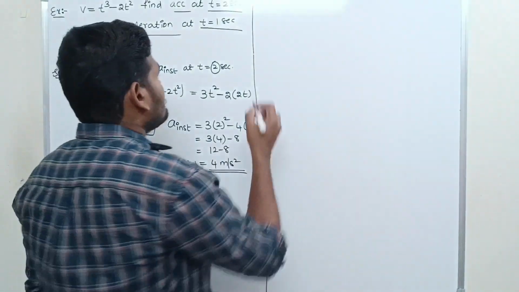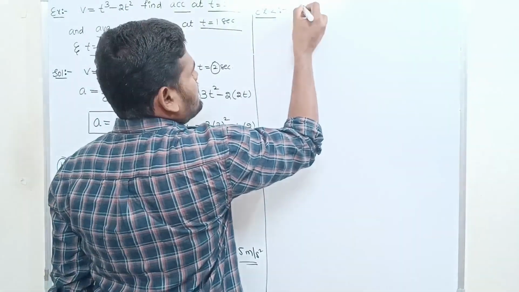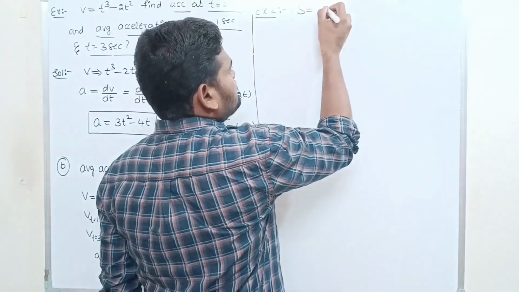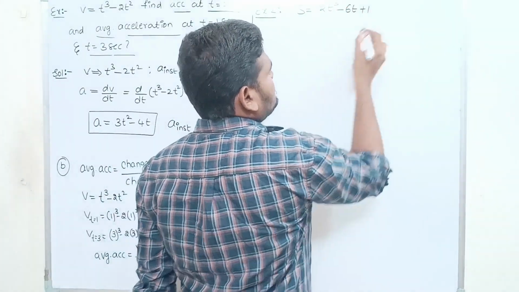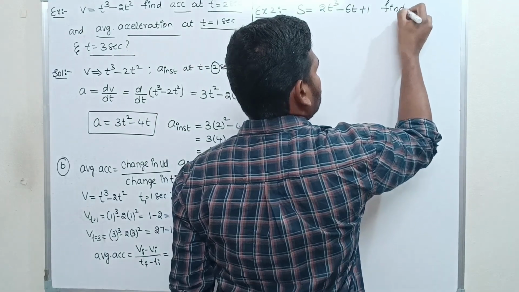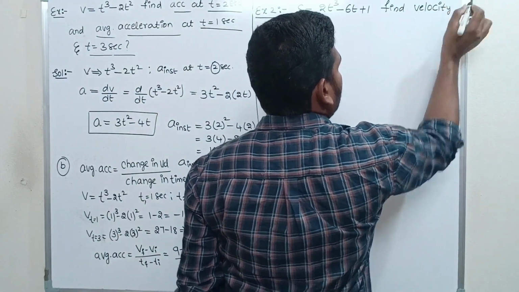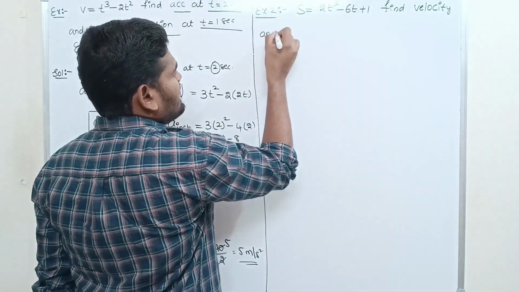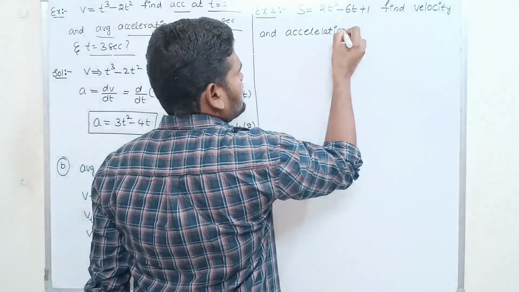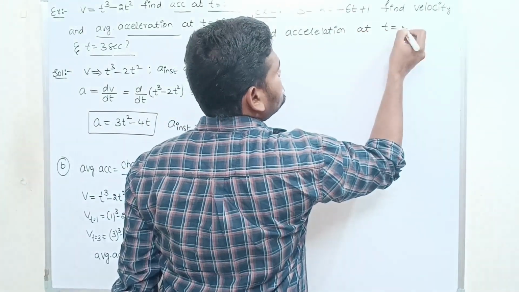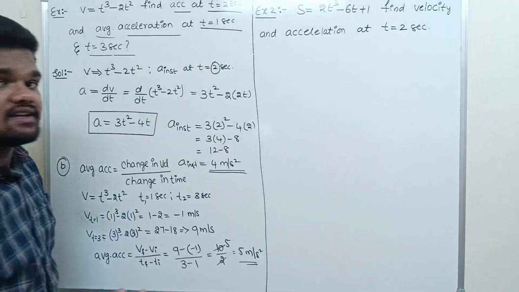Okay, so example number 2 is: displacement is equal to 2t cubed minus 6t plus 1. Find the velocity and acceleration at t equals 2 seconds.